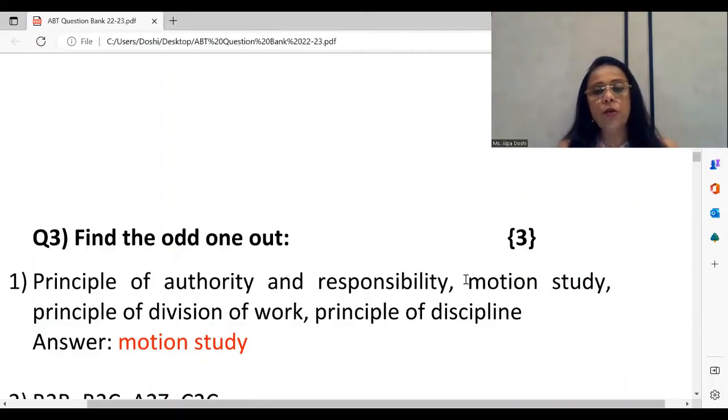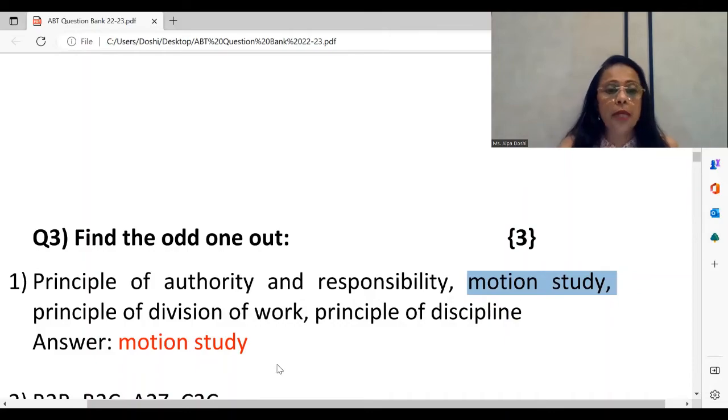Please put a box around motion study even while you're writing the question, as well as you can write the answer once again and mention motion study. If your speed is not good enough, you may not rewrite the sentence and just write the correct number and the corresponding answer. As far as possible in objectives in your board exam, simple space is provided. So in that space provided, you have to write down the answer as motion study as well as circle or box your particular aspect out of the 4 options.